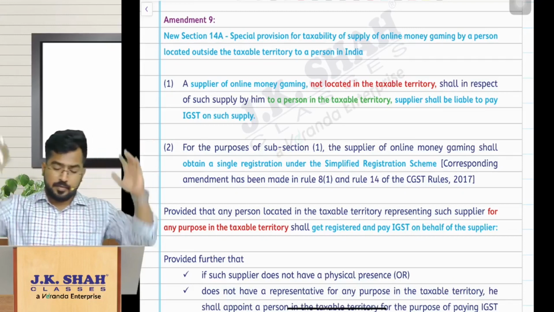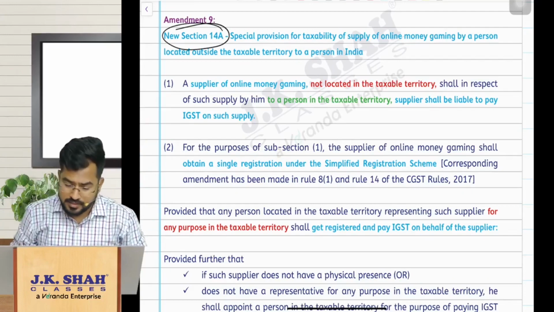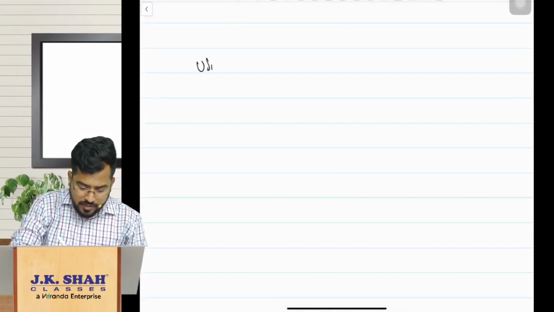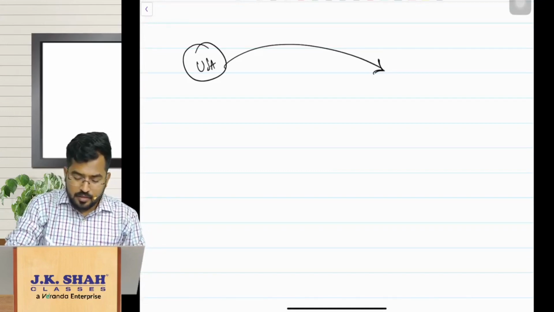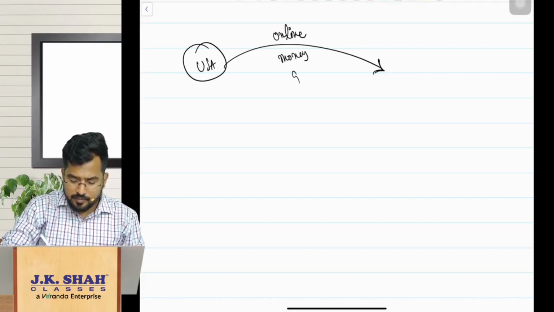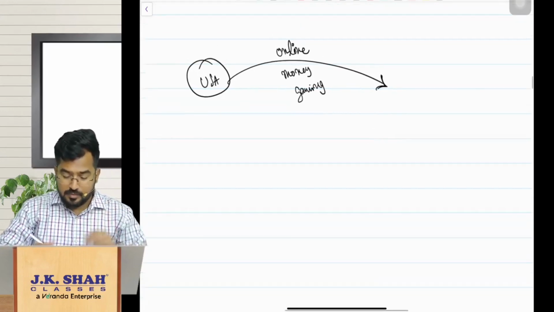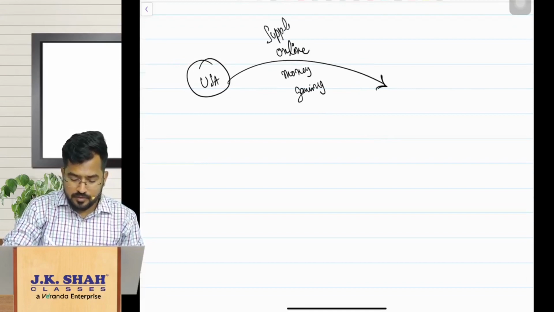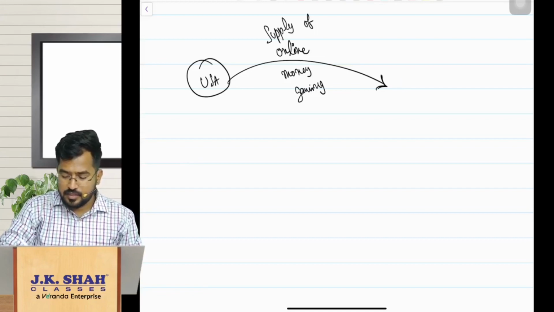So the next amendment, amendment number 9, is regarding, see, there is a new section, my dear friends, section 14A in the IGST Act. This is all about when a person located outside India is providing online money gaming services, supply of online money gaming. Online money gaming is treated as goods, you have understood that already. Supply of online money gaming to a person located in India.